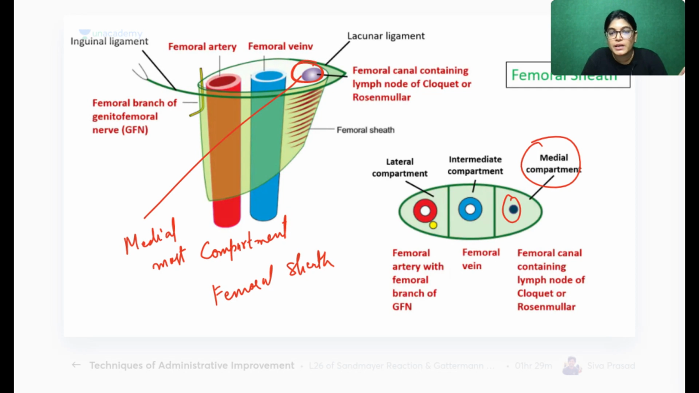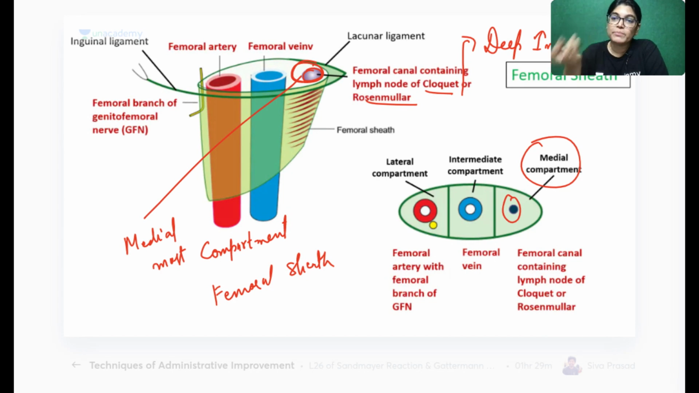The medial most compartment of the femoral sheath is called the femoral canal. Here you can see there is a rounded structure. What is it? This is a lymph node. Which lymph node? This is called the lymph node of Cloquet or Rosenmuller. It is actually a deep inguinal lymph node. One of the lymph nodes was lying in the superficial fascia. What was that? That was the superficial inguinal lymph node.